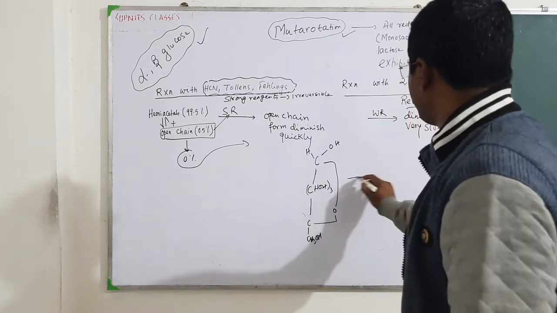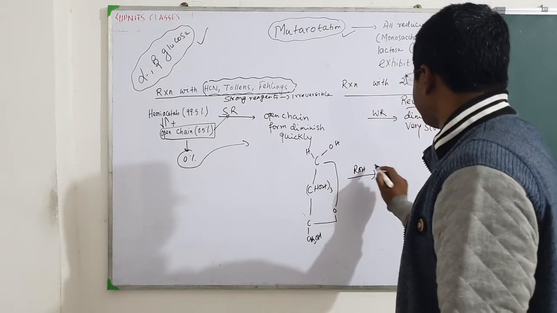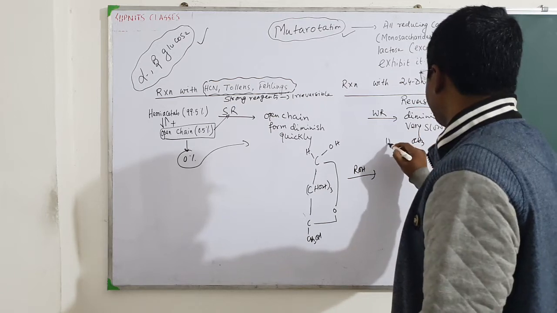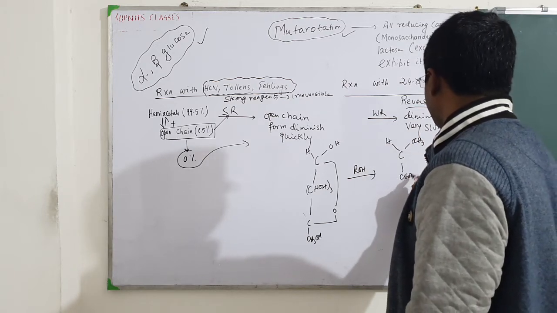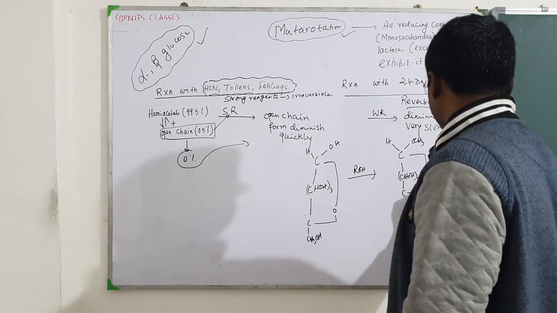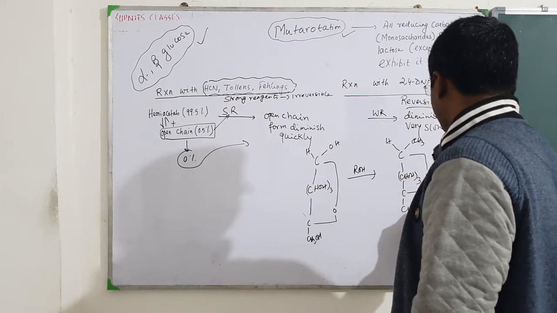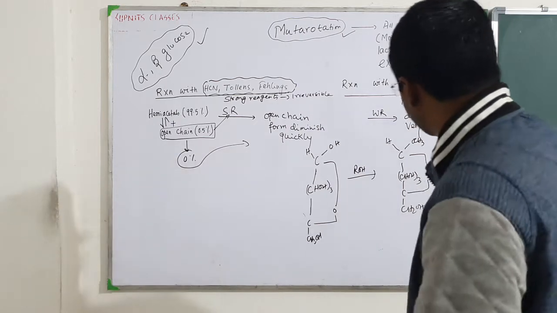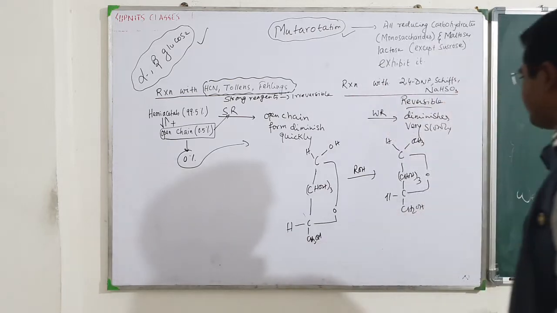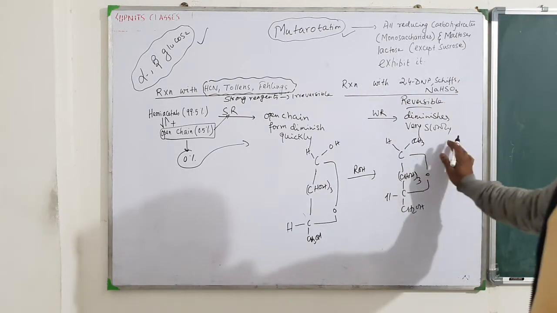So here if you put ROH, it will form OCH3, H, CHOH whole thrice, C and CH2OH, correct? There is one H. This is going to get formed, and this is the glucoside we are talking about.